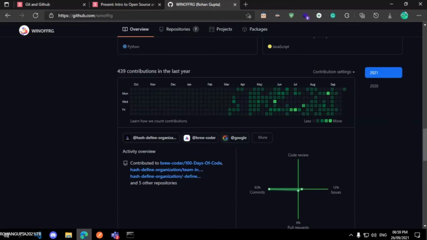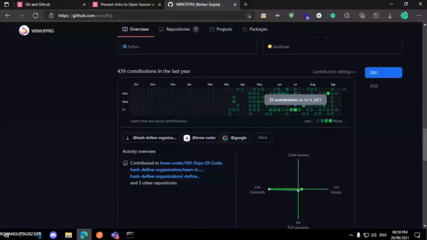This is the GitHub graph, which shows how the green shows the commits that you made, and the gray shows that nothing was done on that day. The darker the green gets, the more contributions or commits you made on that day. Okay, this is the page.